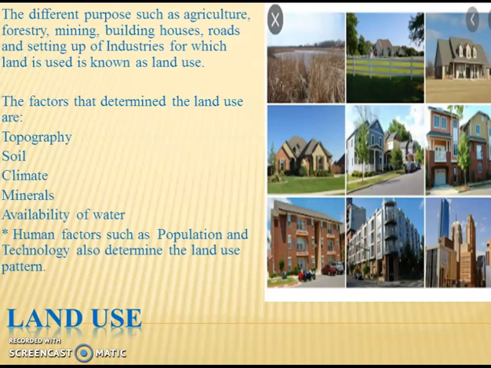Students, human factors such as population and technology also determine the land use pattern. Yes, if we can develop a technology so that we can do agricultural activities in mountainous regions, then definitely the population can be increased. If we can improve the technology to live in those areas where earlier we were not able to, where we can adjust the temperature of the area, then we can live there. So human factors such as population and technology are also very important.